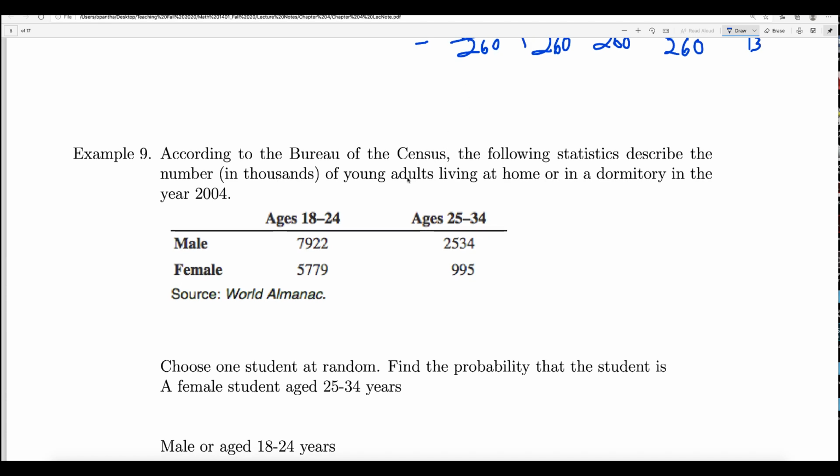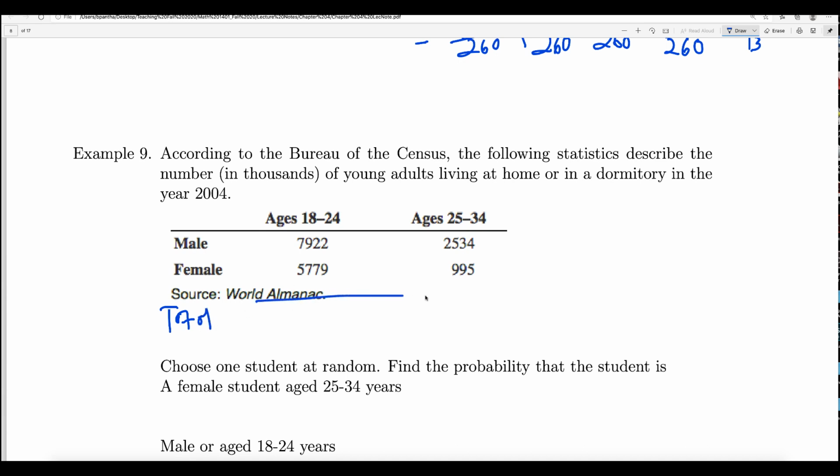According to the Bureau of the Census, the following statistics describe the number in thousands of young adults living at home or in dorm in the year of 2004. So here the table is already given, so you don't have to make the table, but the only thing you need to do here is find out the total, because to find out the probability you need to find out the total of each category, okay.